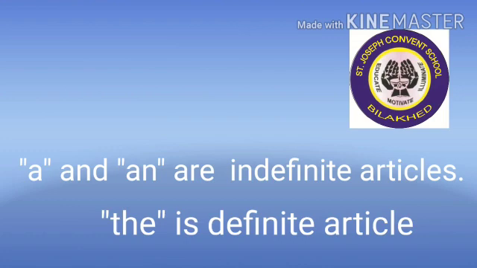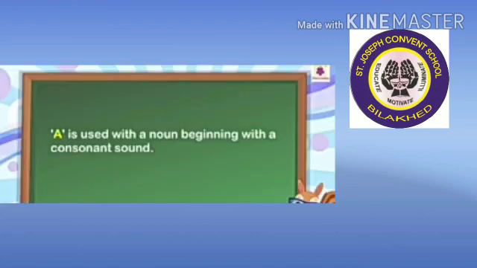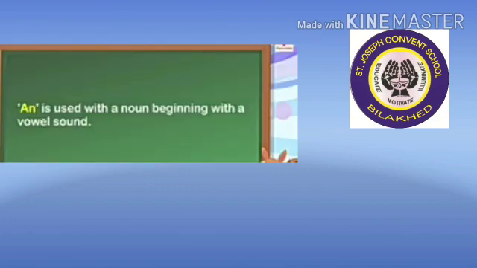So let us understand the uses of these two types of articles, where we use indefinite articles and where we use definite articles. So first understand where we are using indefinite articles. Okay, a and an are the indefinite articles, and we use a with the words that start with a consonant sound, and we use an with the words that start with a vowel sound.